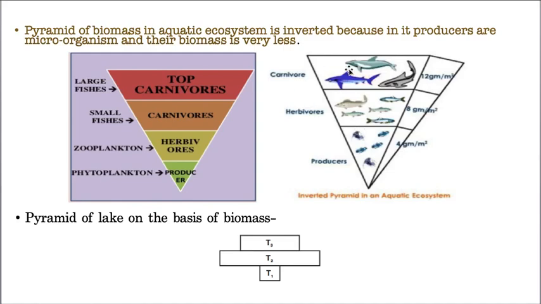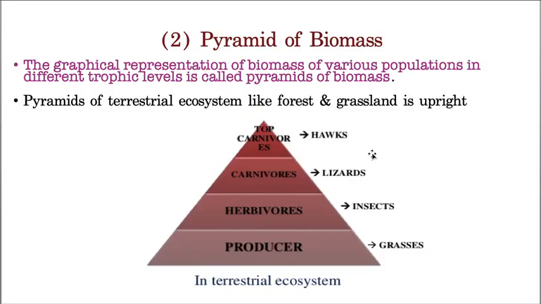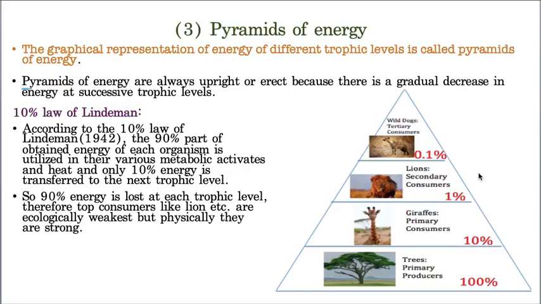Hope you understand. That means in the aquatic ecosystem, the pyramid of biomass is inverted, whereas in the terrestrial ecosystem, the pyramid of biomass is upright. Hope you got clarity. Now let us take the last pyramid.